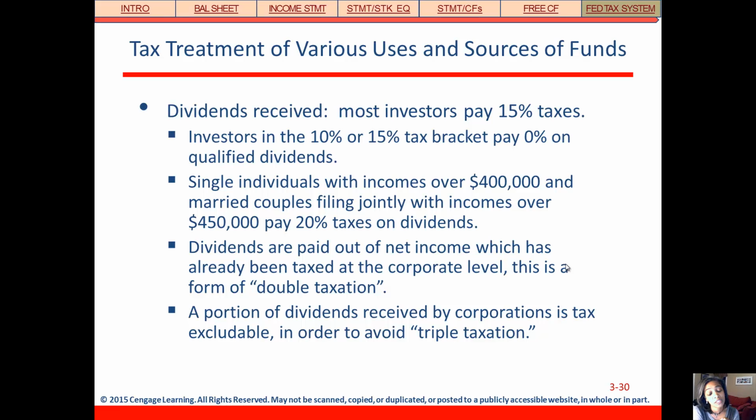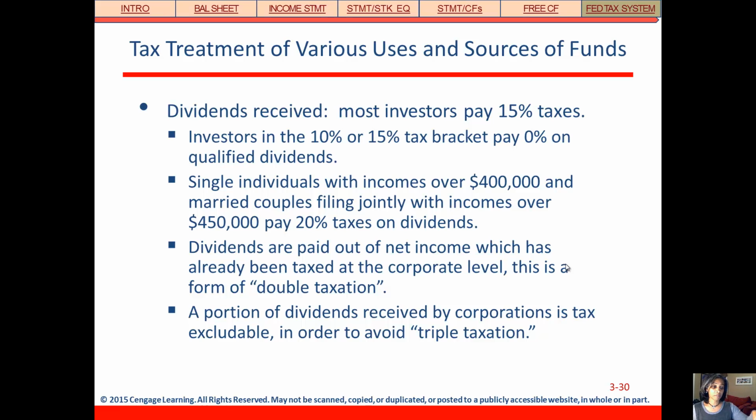Now, what you also need to be aware of, because we've talked about double taxation a few times, there is such a thing as triple taxation. And so triple taxation comes in when the corporation receives a dividend payment because of its holding in another corporation, and then because those dividends are after tax, that corporation makes dividend payments to its shareholders after paying taxes, and then those shareholders have to pay tax.